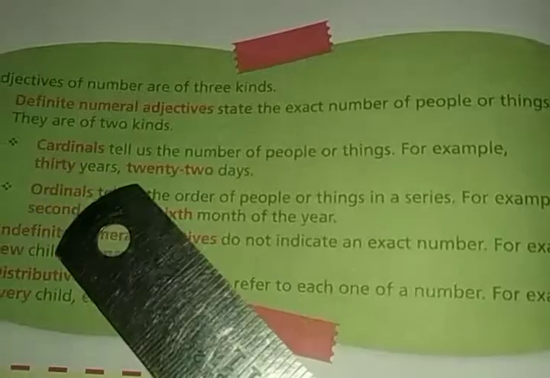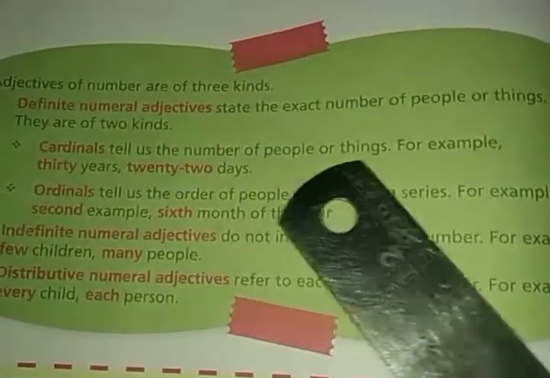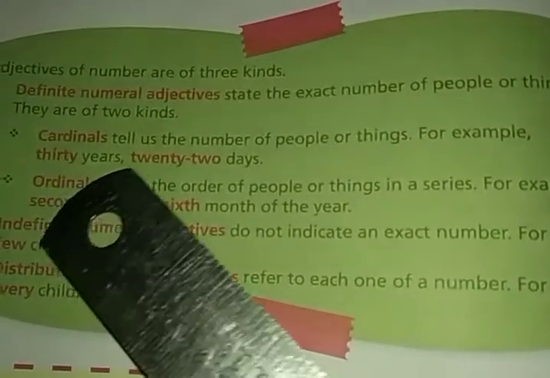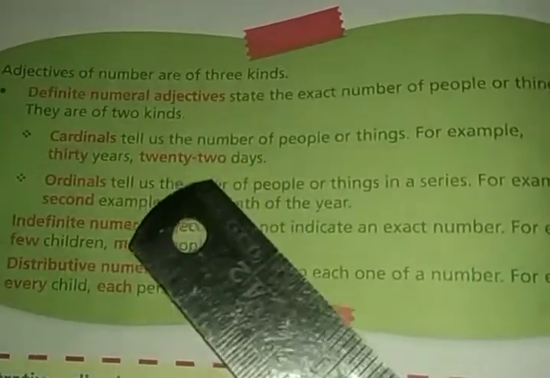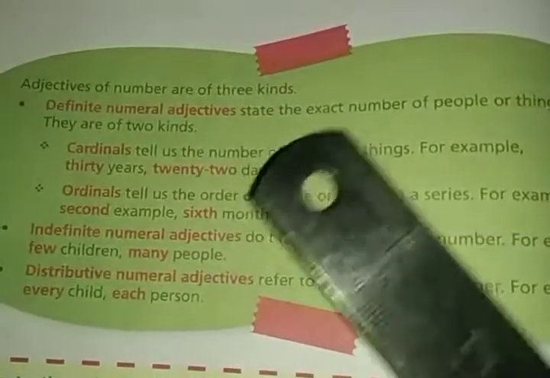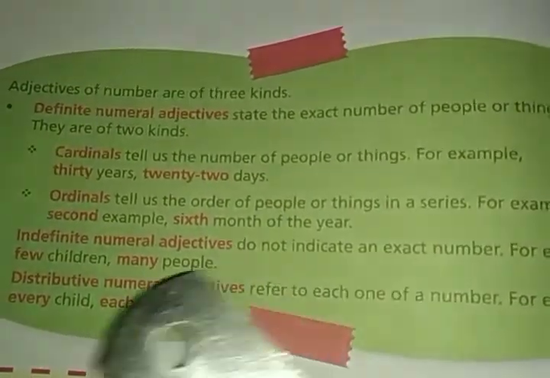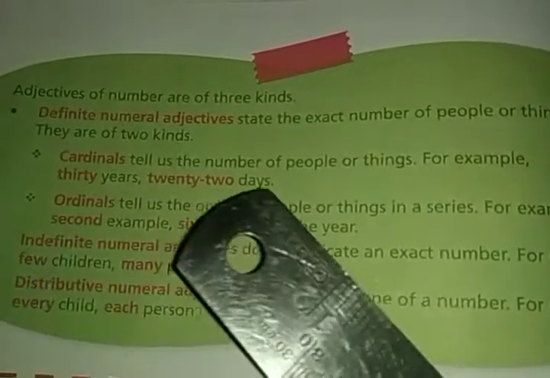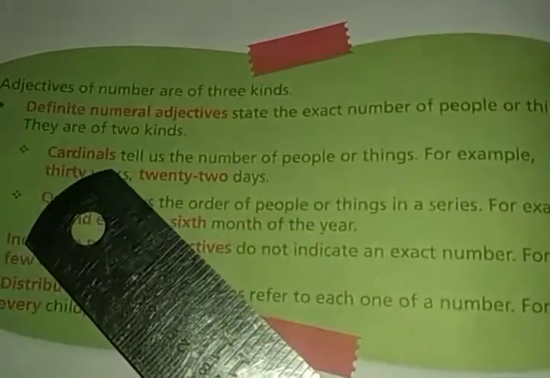Cardinals tell us the number of people or things. For example, 30 years, 22 days, 6 fairies, 2 glasses. So these types of numbers which are used to describe a noun are known as cardinals.